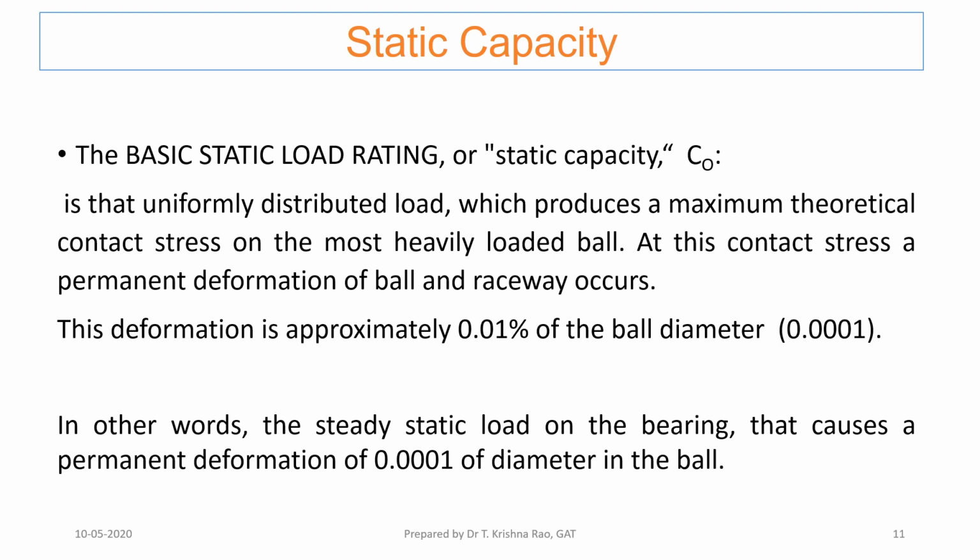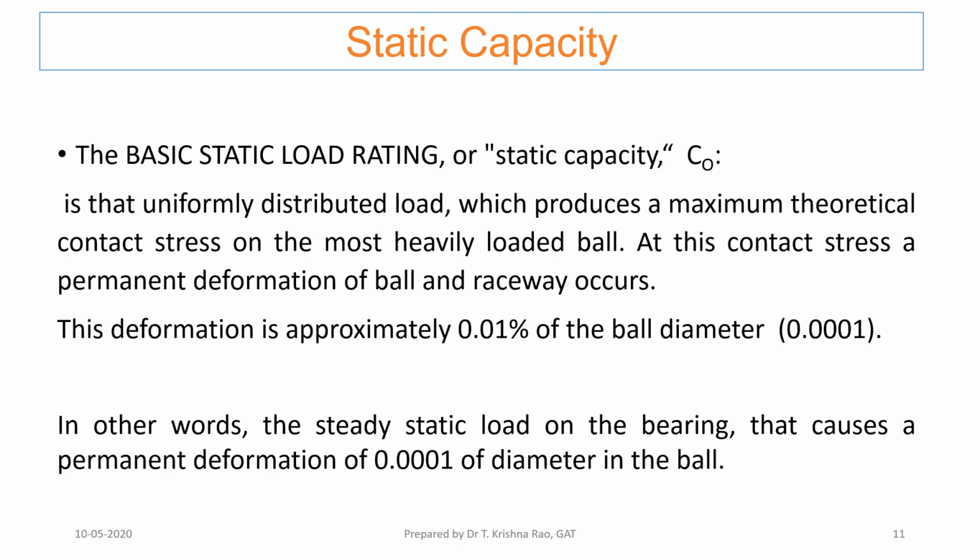The bearing manufacturer always specifies the capacity of a bearing in two ways: one is the static capacity, the other is the dynamic capacity. What do we mean by static capacity? It is the load that can be carried by the bearing in static condition, how much load the bearing can carry without deforming by more than 0.0001 of the ball diameter.